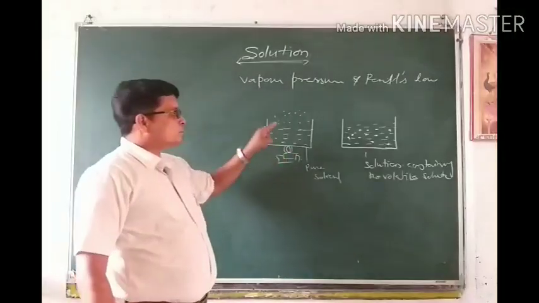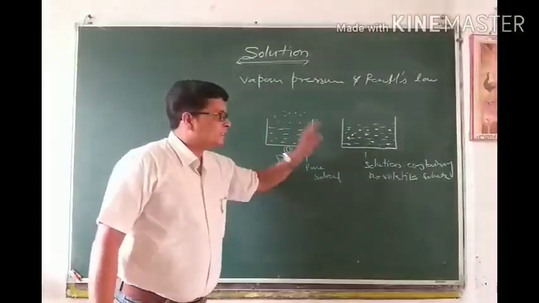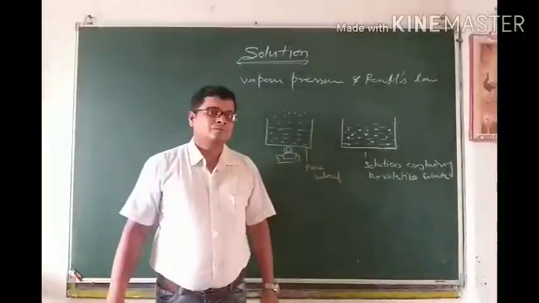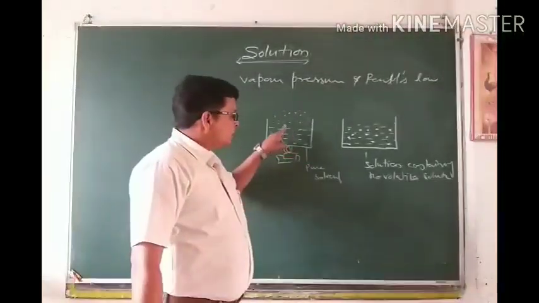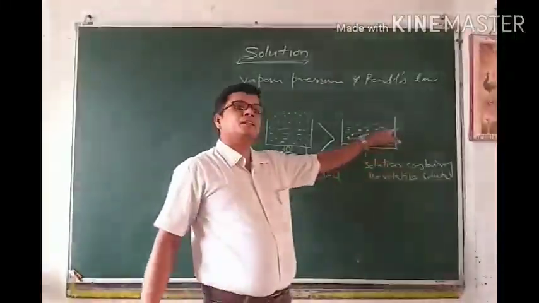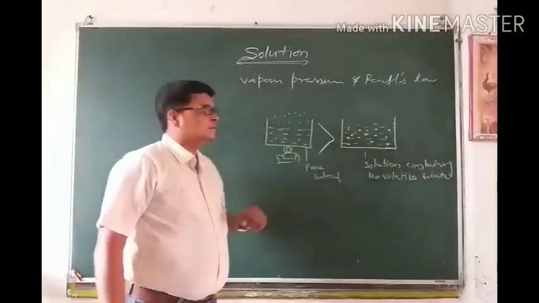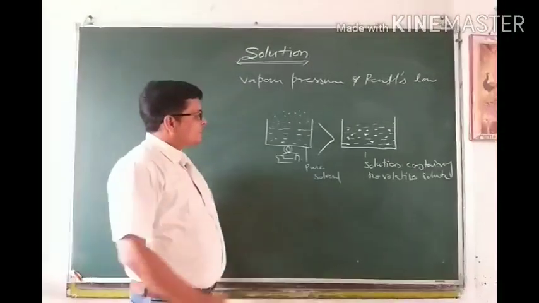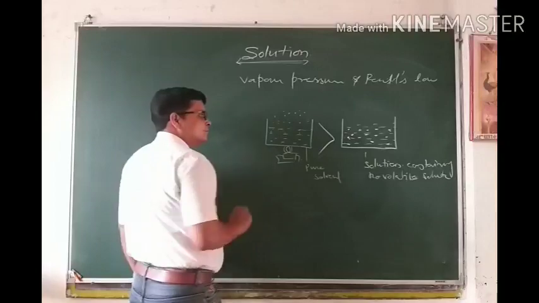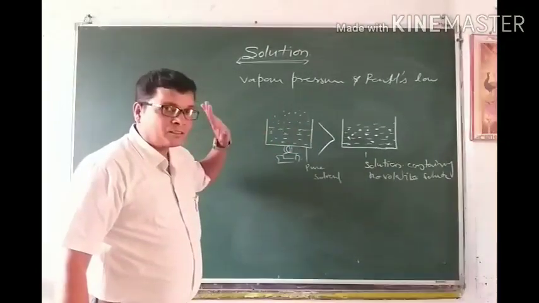So the vapor pressure of pure solvent is always greater than the vapor pressure of solution containing non-volatile solute. Once again I repeat, listen carefully. The vapor pressure of pure solvent is always greater than the vapor pressure of solution containing non-volatile solute. What is the reason behind this? There are two reasons for this. The first reason is that in case of pure solvent, only solvent-solvent interaction takes place.